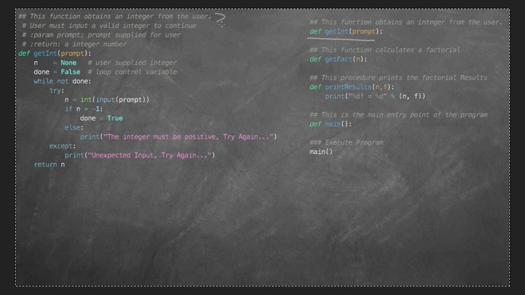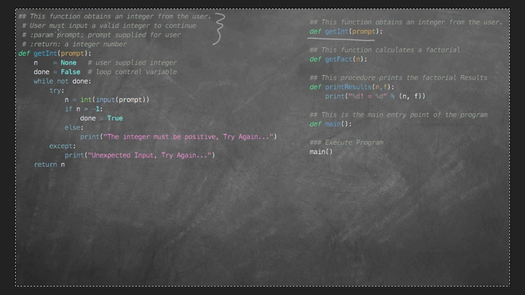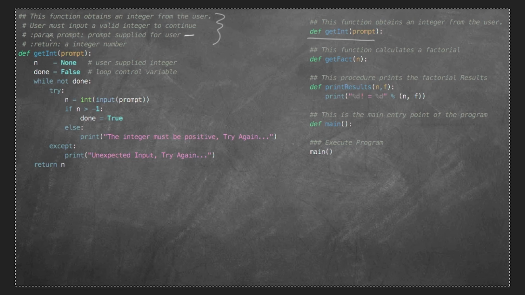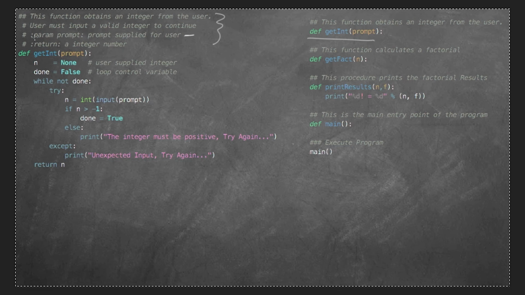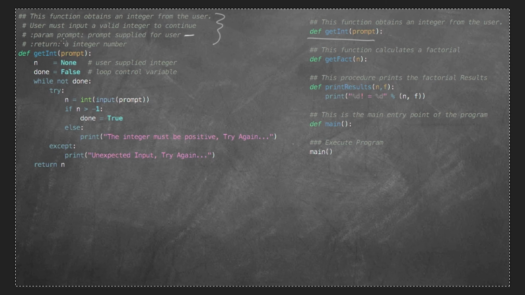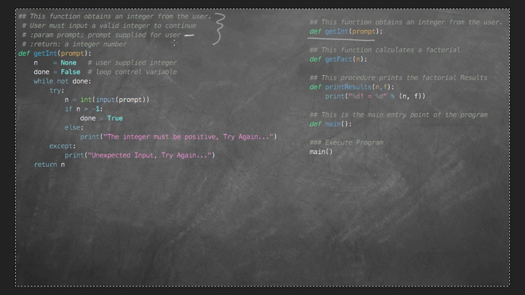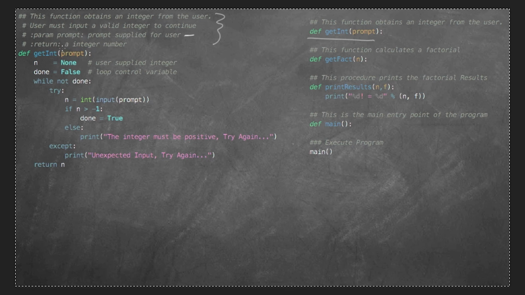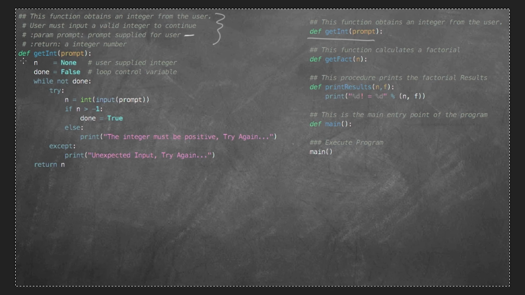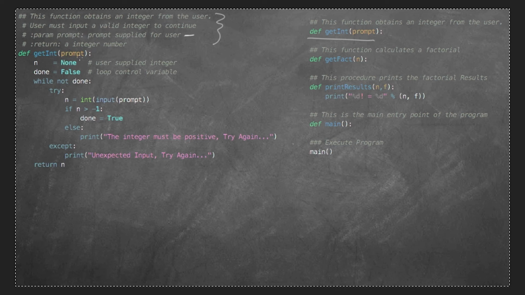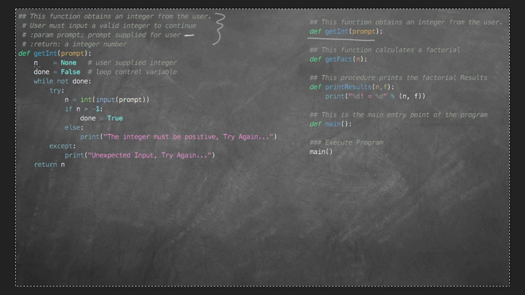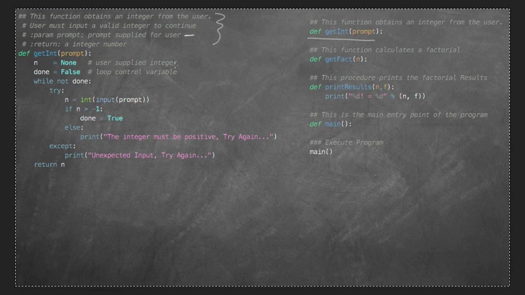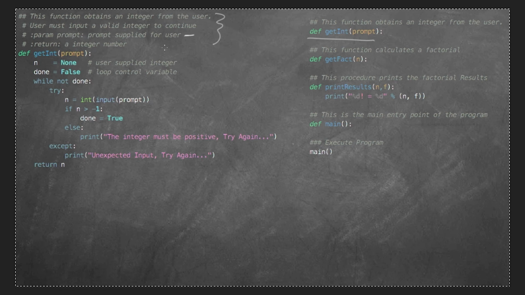You'll notice right away that I wrote a really nice set of comments for getInt. It tells me what the function does, and then it tells me what my parameter is. I have a parameter called prompt, and I put little colon marks on either side so that I could easily delineate what the parameter variable name actually is, and then a description of what it does. So it's a prompt supplied for the user. Here I have return, because I'm going to be returning an integer number. So I define def getInt, and then prompt. And in here, I set n equal to None. N is going to hold a user-supplied integer, right?